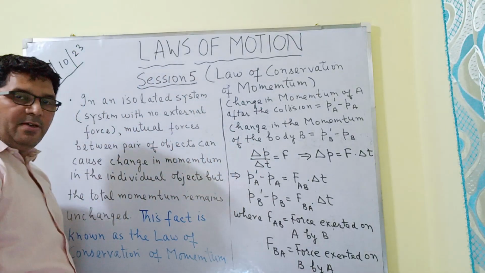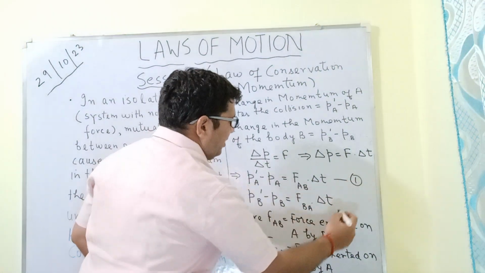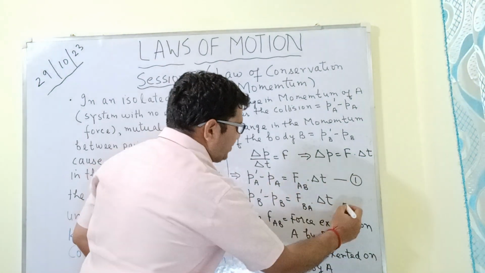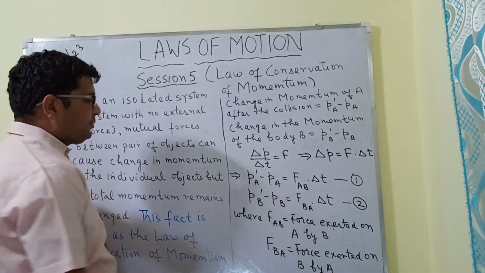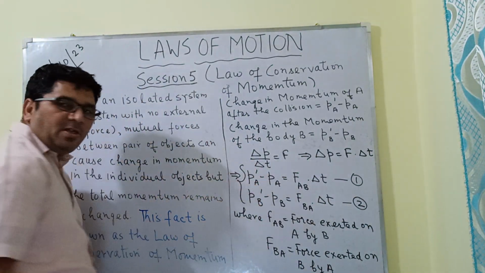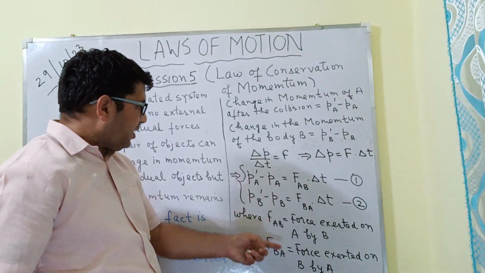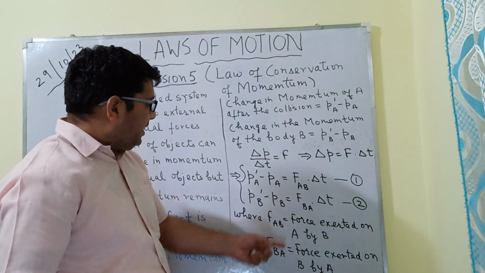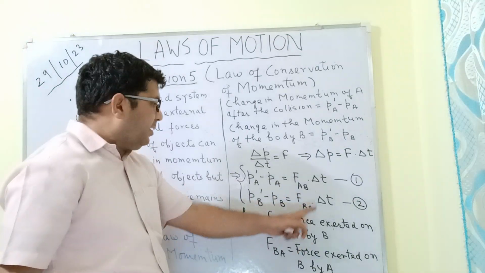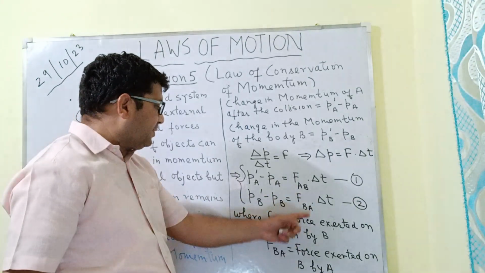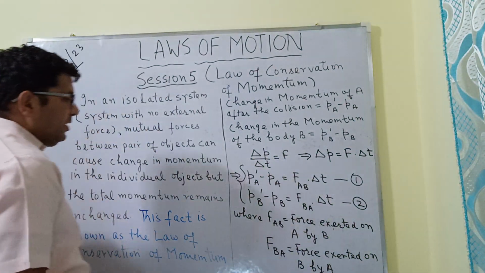Okay. So I have got these two equations. Let me mark this equation as number 1, and this is equation number 2. I got these two equations by using Newton's second law of motion. Now here, what is FAB? FAB is the force exerted on A by the body B, and FBA is the force exerted on the body B by the body A. So these are the two equations.